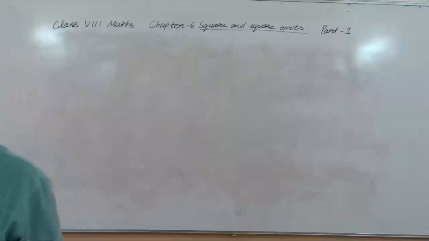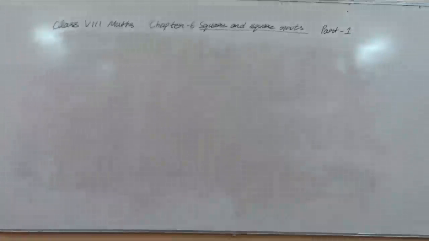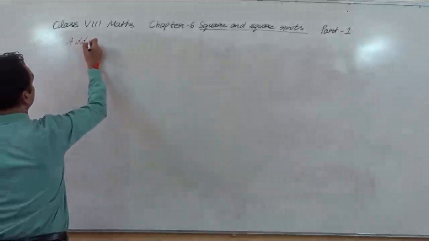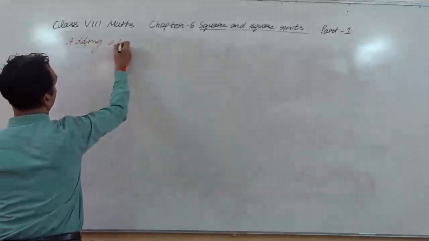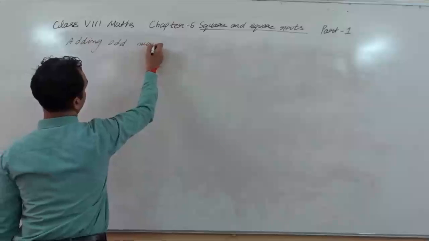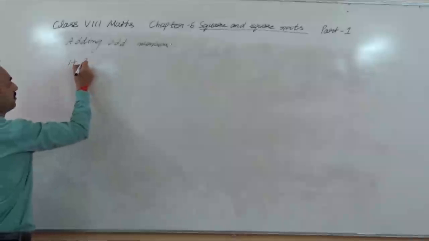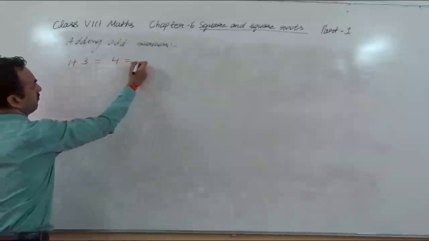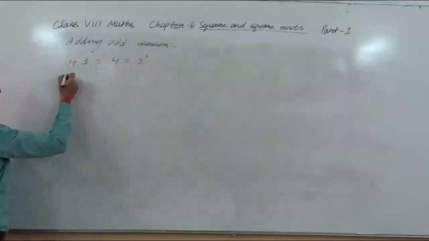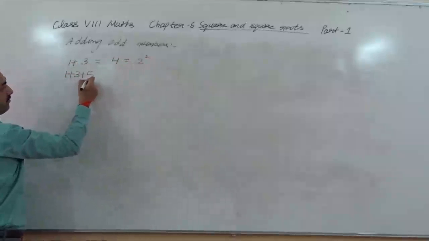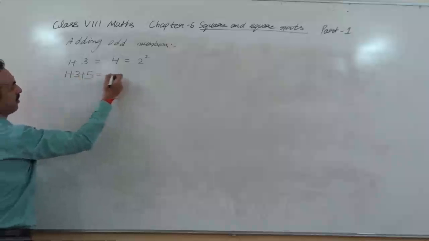There is one more pattern, adding odd numbers. 1 plus 3. What did you get? 4. And 4 is a square number. 1 plus 3 plus 5: 4 plus 5, 9.